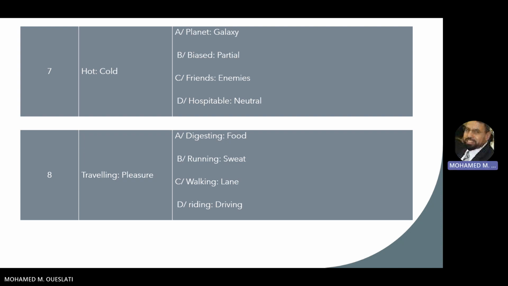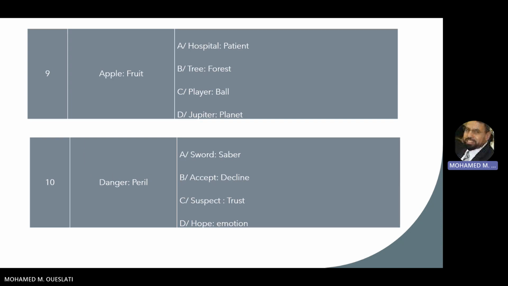We move to the next. We have apple and fruit. So apple is a fruit. And of course, the right answer here is Jupiter and planet. So Jupiter is a planet. So here, if we try to highlight the right answer, we have Jupiter and planet. So we have an object and its group. So apple, fruit, Jupiter, planet.